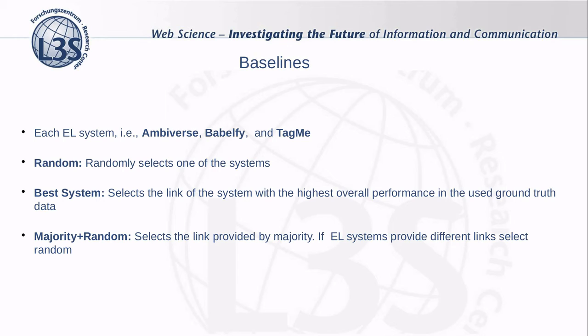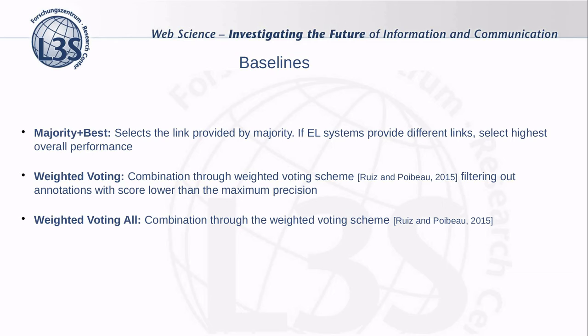Another baseline that we've used is the random one, which selects one of the tools randomly; the best system as well, which selects the link provided by the system with the highest overall performance in the ground truth dataset; and a majority plus random, which selects the link provided by the majority of the tools, and if all the tools provide a different link, a random one is selected. Another baseline is the majority plus best, which selects the link provided by the majority of the tools, and if all the tools provide a different link, the system with the highest overall performance is selected.